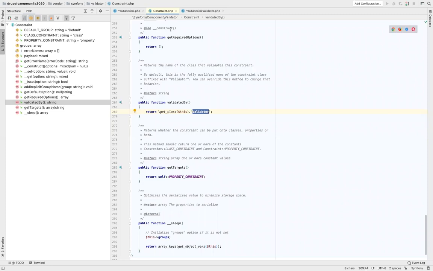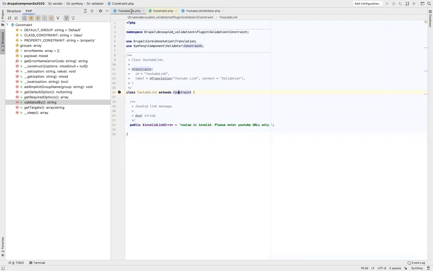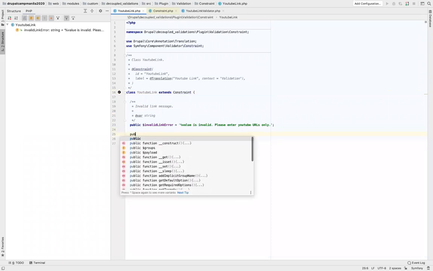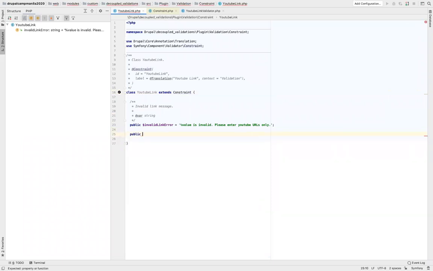If you want to have any other name for the file, you can simply override this method here, write public function validatedBy, return anything, and change the name of the class that you want to write. So that was about the naming aspect.